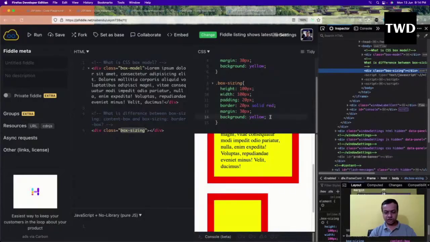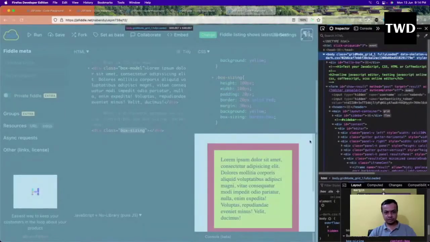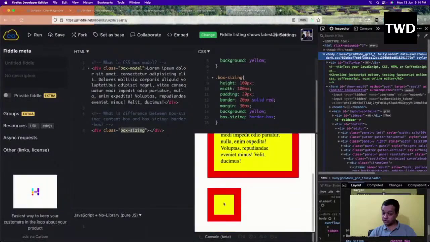If I change it to box-sizing: border-box, now you'll see the difference. It has become a bit smaller.